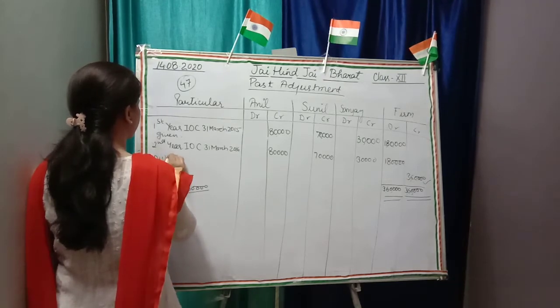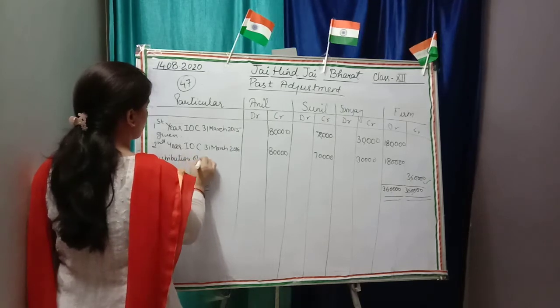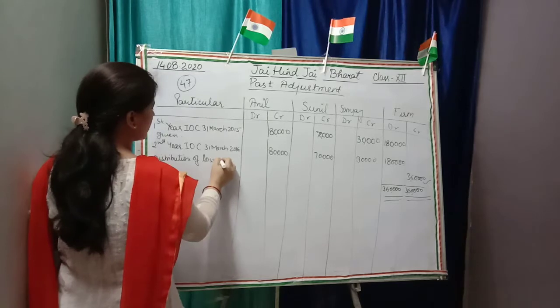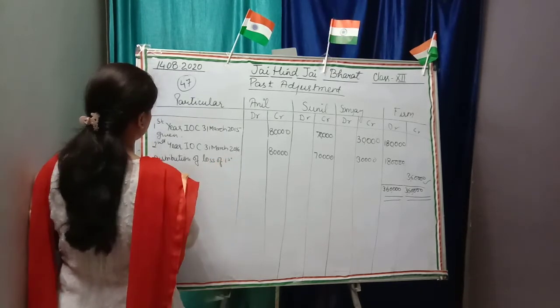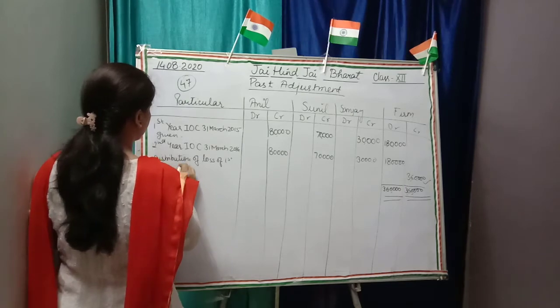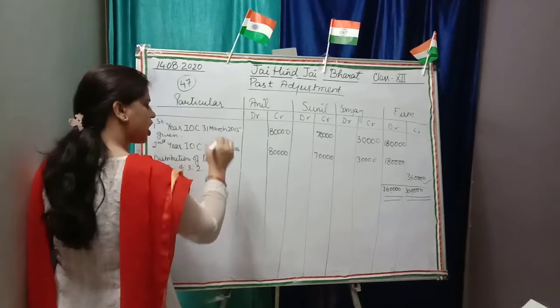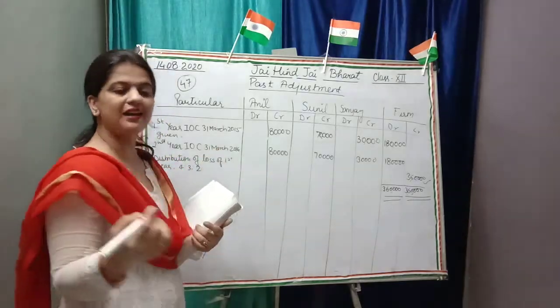Here you have to write distribution of loss of first year in 4:3:2. Now quickly distribute and tell me what the balance is coming.